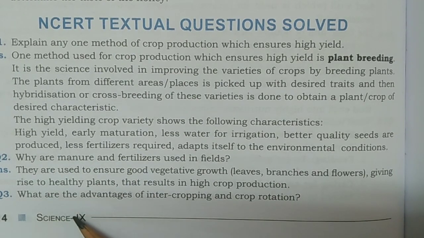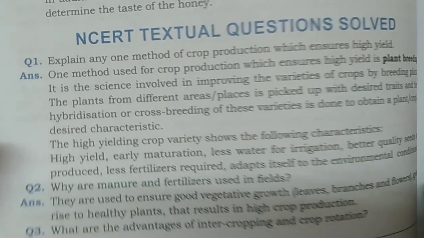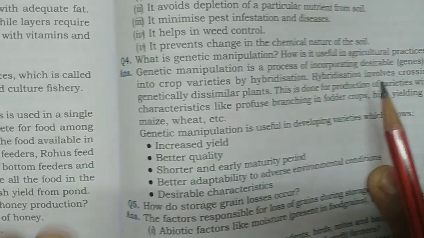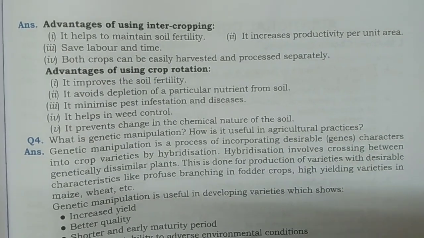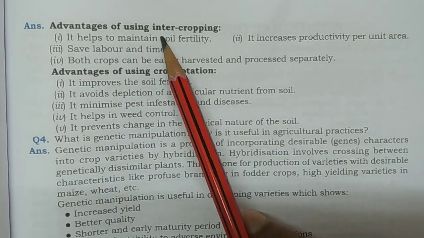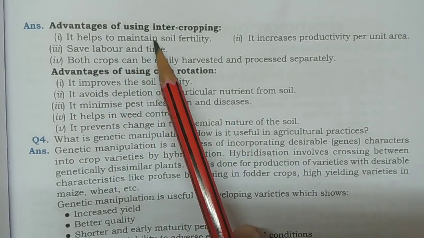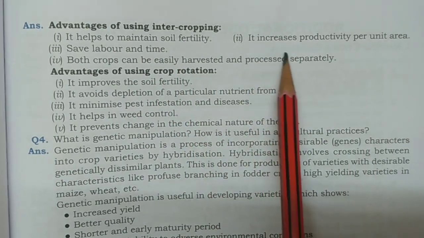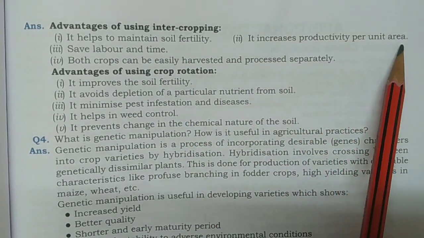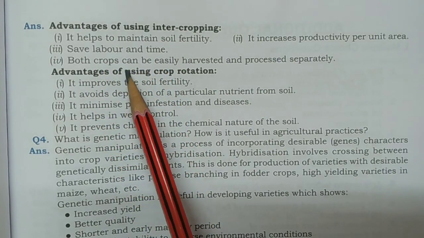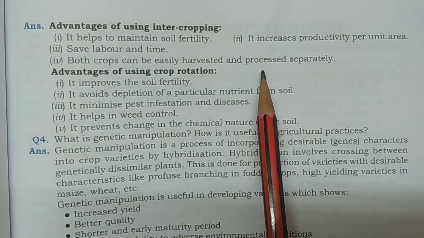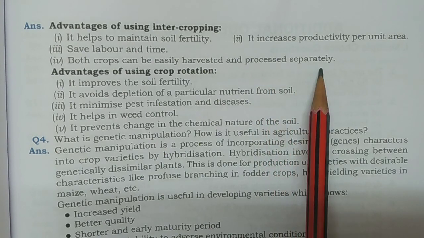Question number 3, what are the advantages of intercropping and crop rotation? So we can see here its answer is given. Advantages of using intercropping. One, it helps to maintain soil fertility. Second, it increases productivity per unit area. Third, it saves labor and time. Fourth, both crops can be easily harvested and processed separately.